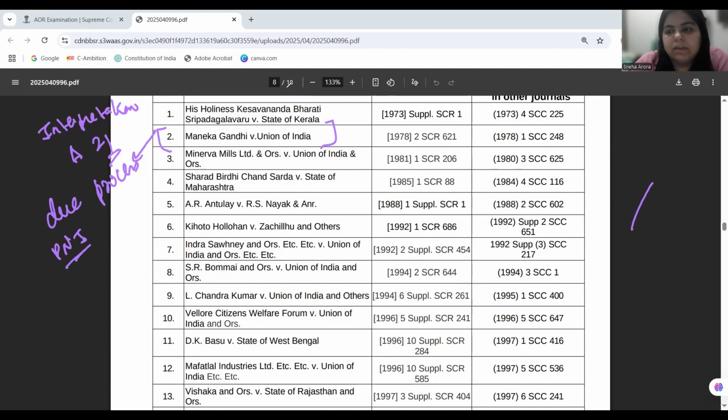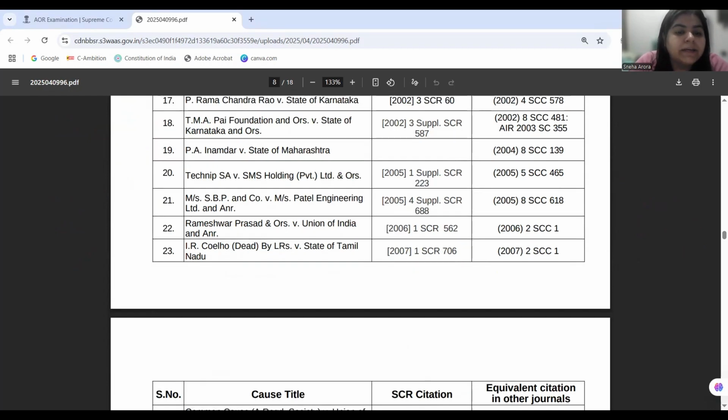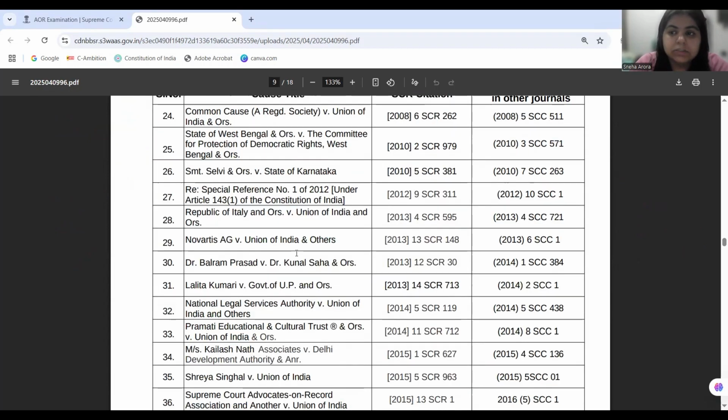Minerva Mills is also giving us the golden triangle, 14, 19, 21, saying that the three articles are not independent of each other, but rather they are interconnected. Now, when we study interpretation of Article 21, Minerva Mills becomes one landmark case. But after Minerva, we do have some cases in the list which are directly interpreting our Article 21.